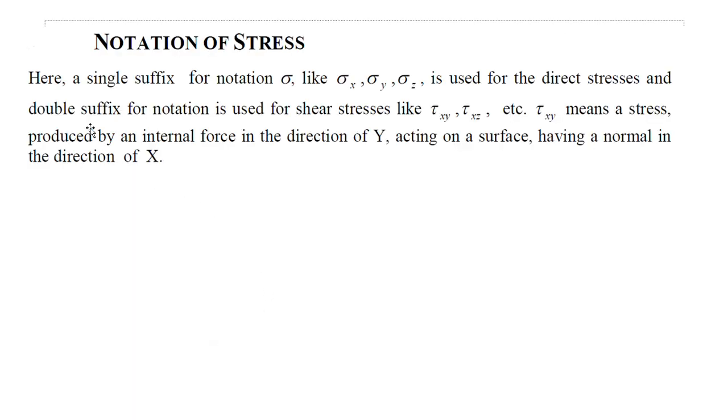A single suffix, like sigma x, sigma y, sigma z, is used for the direct stresses, and a double suffix is used for the shear stresses, like tau xy, tau xz. For two dimensions we have tau xz, tau yz, and tau yx also. Tau xx, tau yy, tau zz are nothing but normal stresses, which we usually indicate as sigma x, sigma y, sigma z itself.